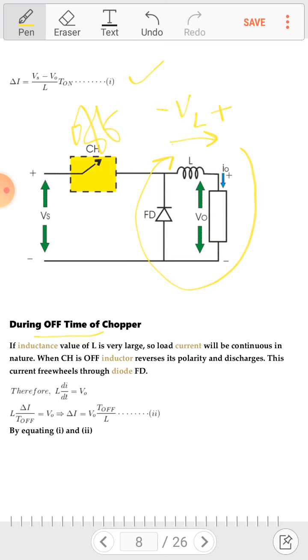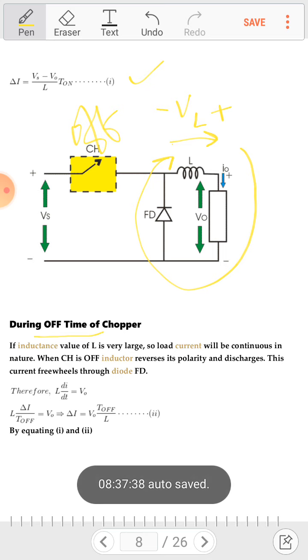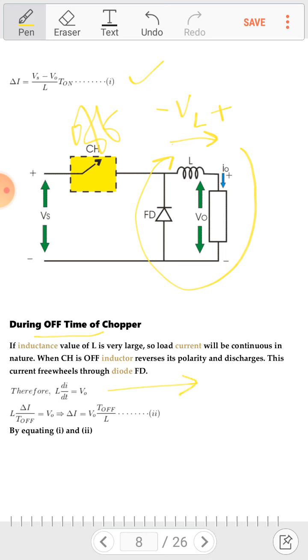And from this viewpoint, V naught equals VL, and VL equals L di by dt, where di is represented as delta I and dt is T off, because we are considering the off time period. From here we get equation number two: delta I equals V naught T off by L.